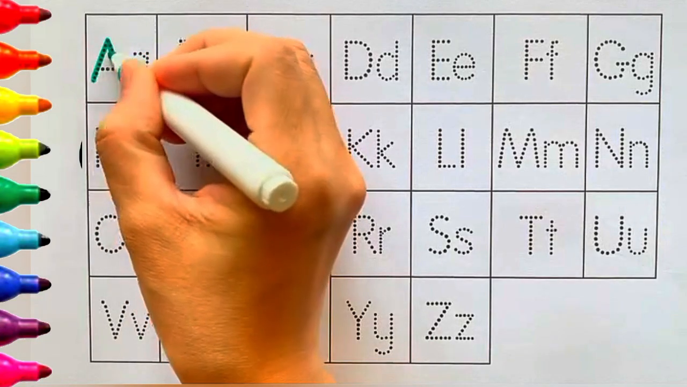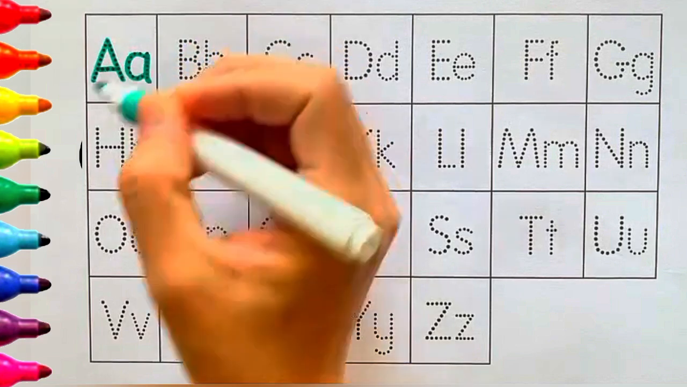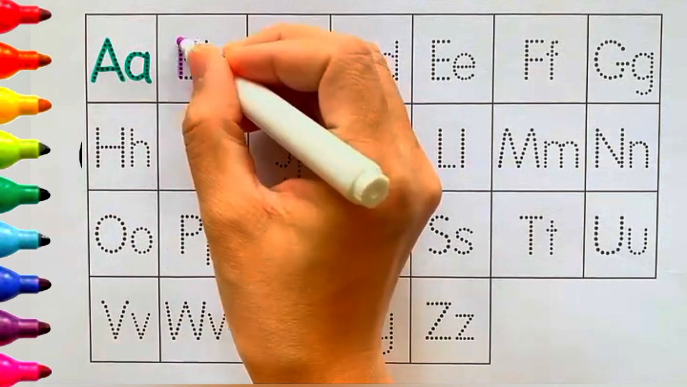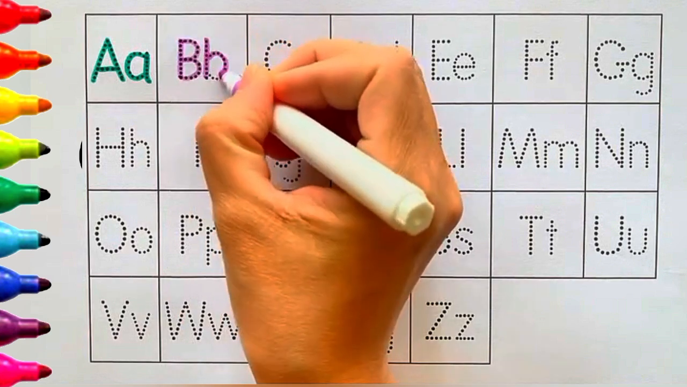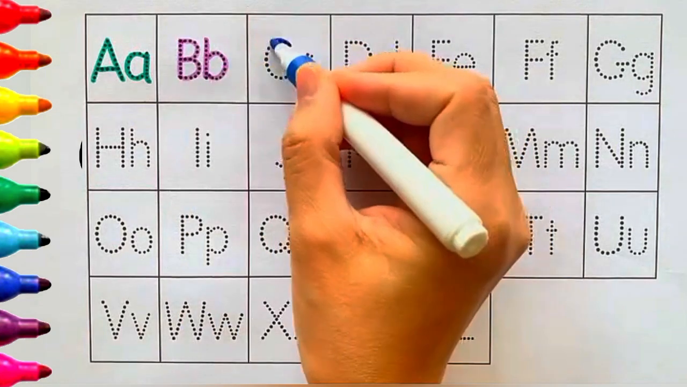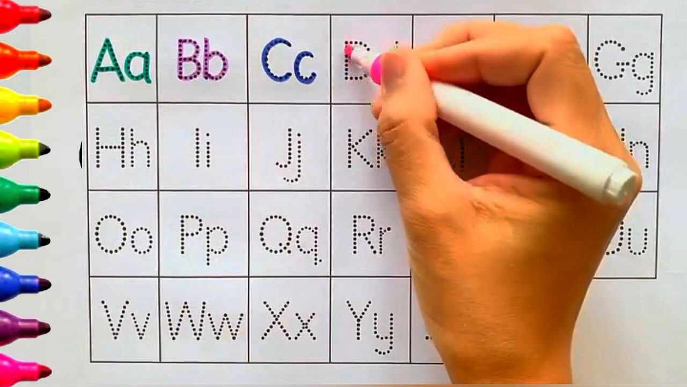A. A for apple. A for ant. B. B for ball. B for banana. C. C for cat. C for cow.